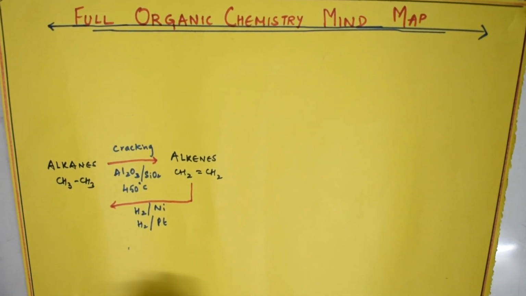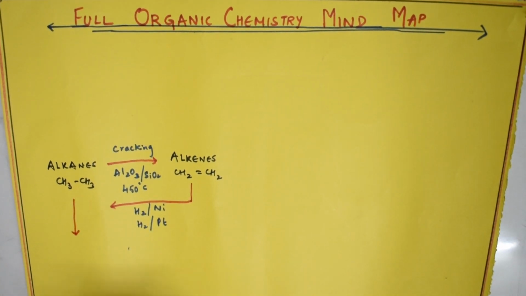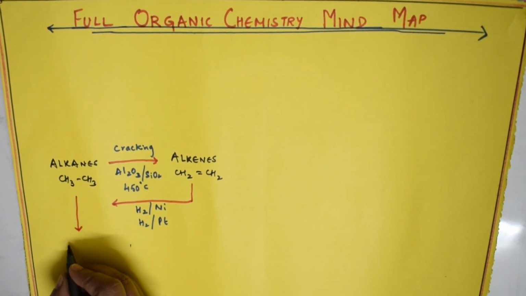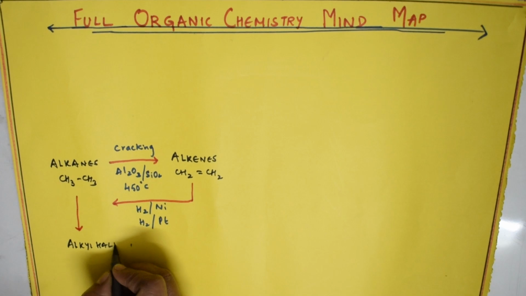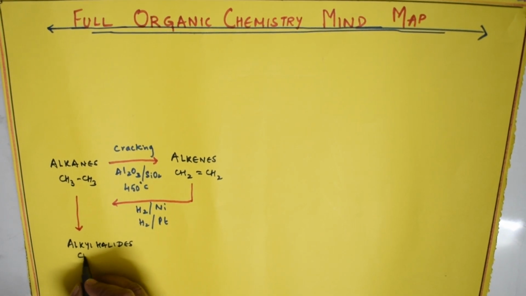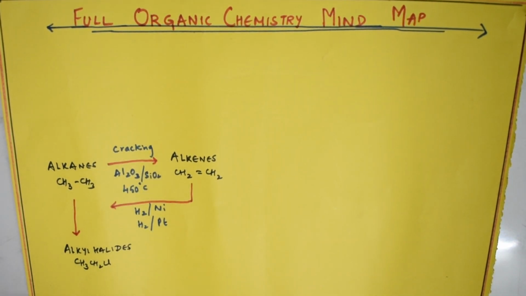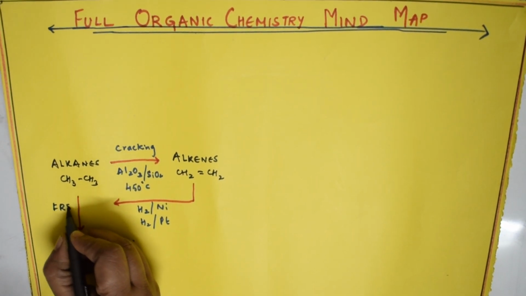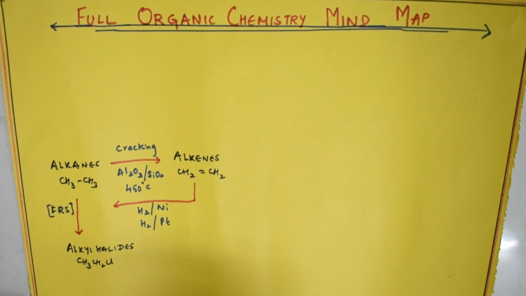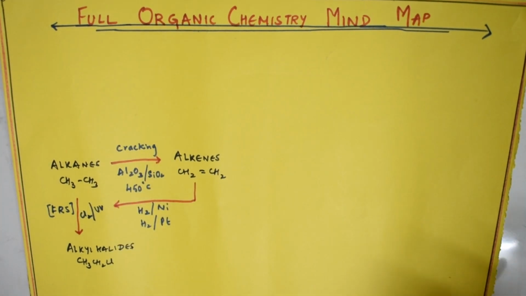Now further, suppose I have to convert alkanes to alkyl halides. This is your grade 12th, isn't it? How can I convert alkanes to alkyl halides? Let us write the alkyl halide, this is your grade 12th, that is CH3CH2Cl. How can I convert alkanes to alkyl halide? I can use something called FRS. What is FRS? Free radical substitution reaction. What is required here? I am going to take chlorine in the presence of ultraviolet light. This is fine. This is over.